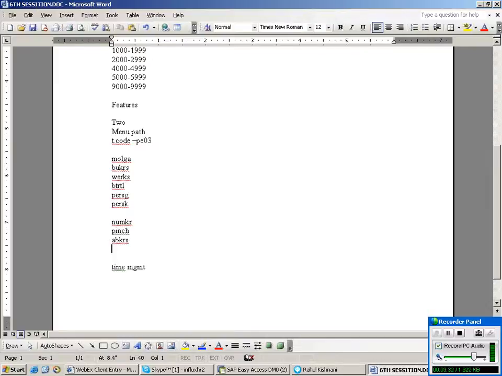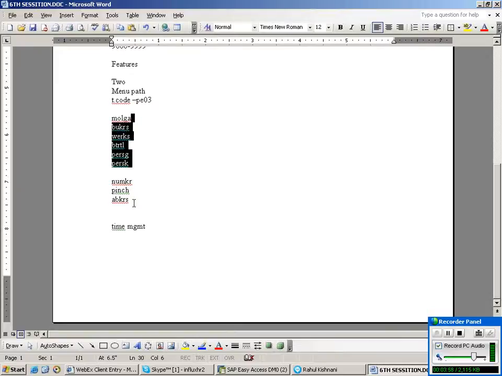Here the NUMCR feature, PINCH feature, ABKRS feature, IGMAR feature, and SCHKZ feature can be maintained with any one of these parameters. So here SCHKZ we have maintained. How did we maintain? Based on PERSG and PERSK. These are the parameters. Okay?